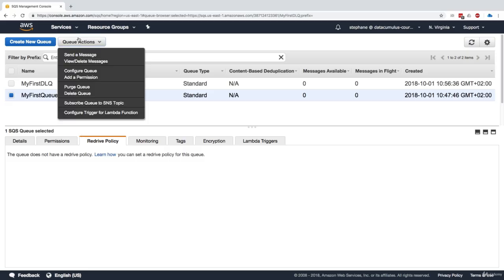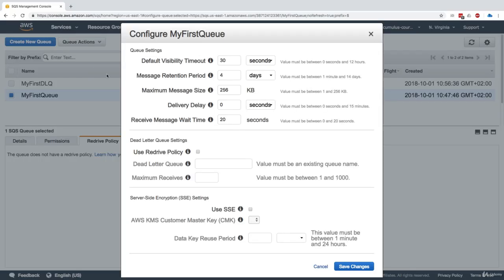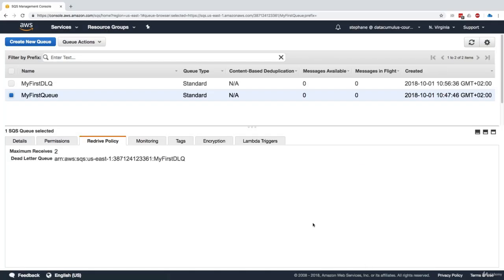And so what I can do is queue actions, configure queue. Now we're back to our configure queue options. And so what we can do is use a redrive policy. And here we have to set a dead letter queue. So I can just use my first DL queue, which is an existing queue name we've created just right now. And we can say, okay, after 2 receives and it doesn't work, just go straight to the dead letter queue. So let's click on save changes.